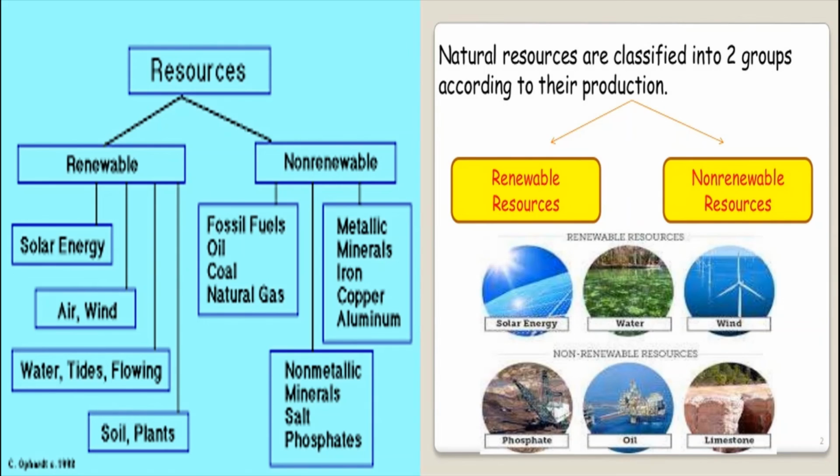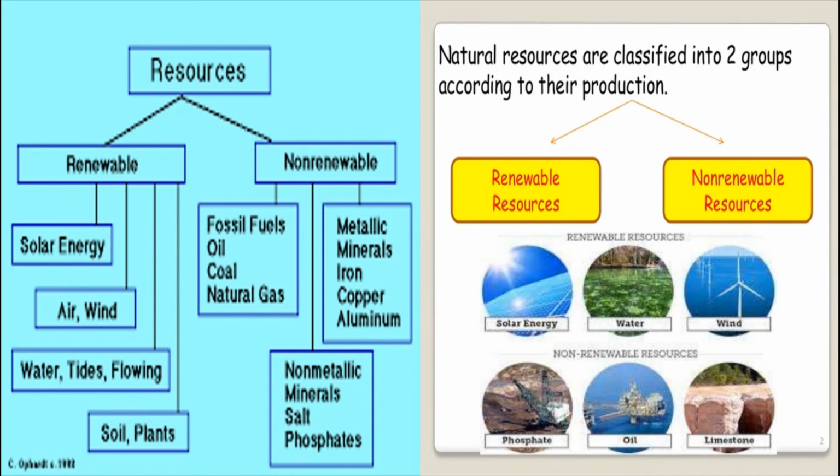So the natural resources can be broadly categorized into two. One is renewable and another is non-renewable. Renewable resources are, for example, solar energy, air, wind, water, tides, soil, plants, everything. These resources are replenished by nature itself, no need to do anything. And non-renewable resources are limited. Till the stocks are exhausted, we will use them. After that, it will take millions of years to renew or replenish.